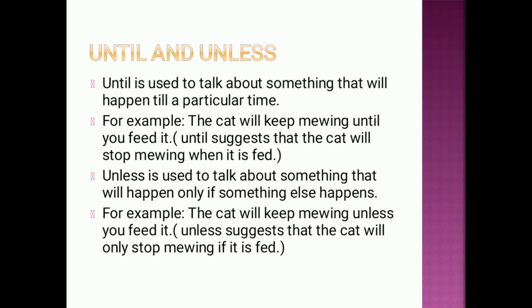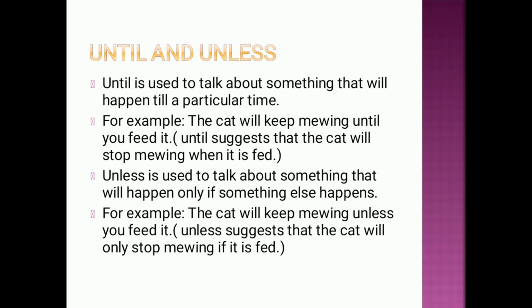Now the next conjunctions we are going to learn about are until and unless. These are two more conjunctions. First is until. Until is used to talk about something that will happen till a particular time. We use until to tell about some event or some particular thing that will occur till a given time. The time should be mentioned there, and then we will use until.